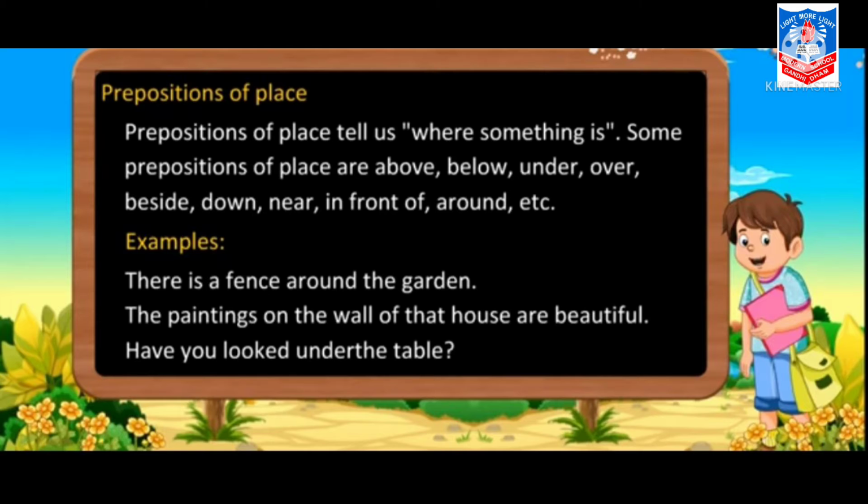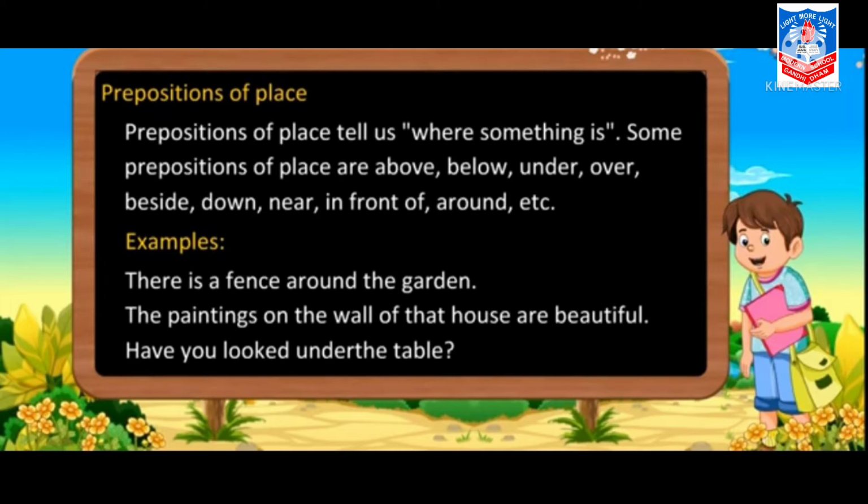Some prepositions of place are above, below, under, over, beside, down, near, in front of, around, etc. Now you can take some examples also. There is a fence around the garden. So around is the preposition of place. Where is the fence? So around the garden.